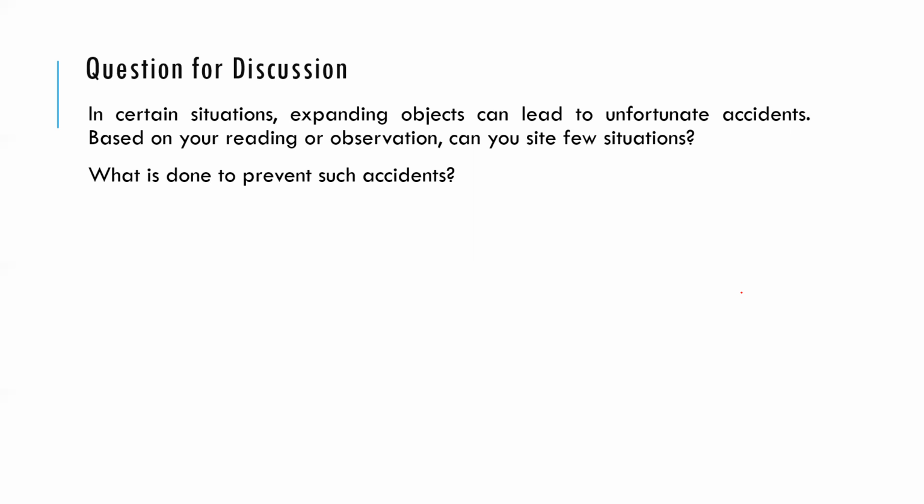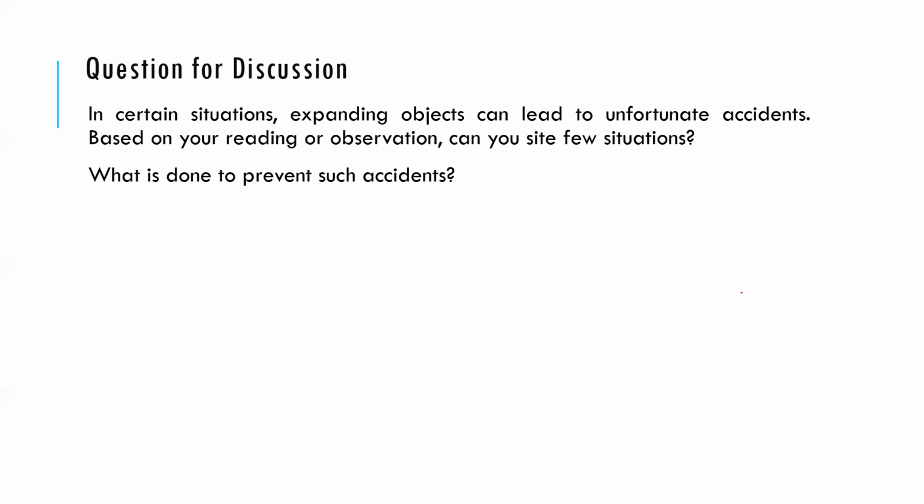So just to keep in mind that, when temperature increases, things expand. In certain cases, that expansion is useful. In certain cases, if you don't do something, it is bad. It is bad to prevent expansion also.